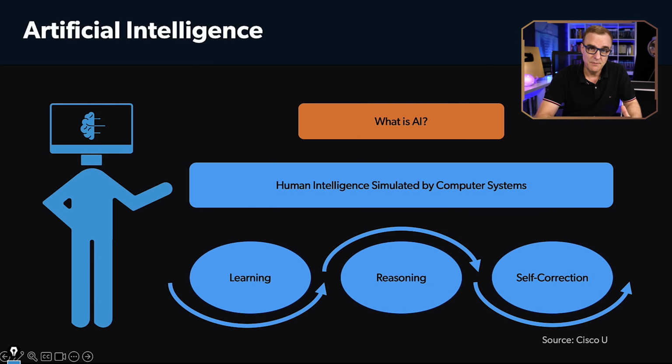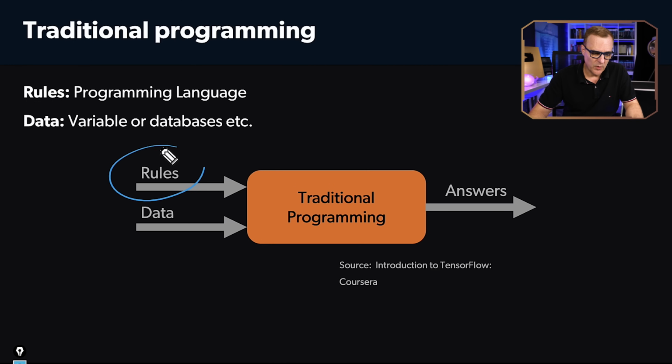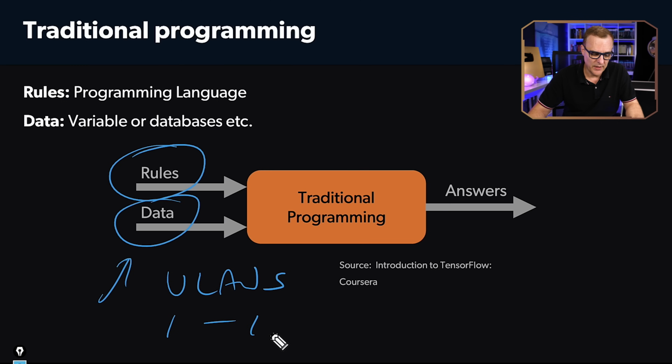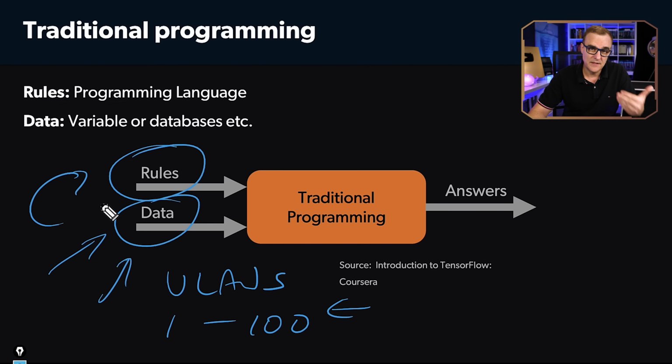So this can save time because you're having a machine configure network devices and many network devices, but you are programming the machine what to do. Remember, what we're doing is providing rules. We're providing data. So as an example, we may have a list of VLANs. Let's say VLAN 1 to 100 need to be configured. So we store that in an Excel spreadsheet or CSV file or something. So we're providing the data, and then the rules are, if that VLAN doesn't exist, create the VLAN and then configure this VLAN on this specific port or whatever. So we are programming the rules and the data, and then the result is answers.